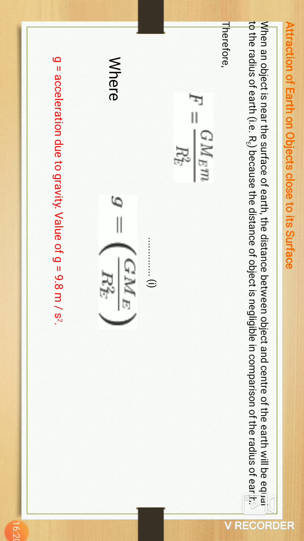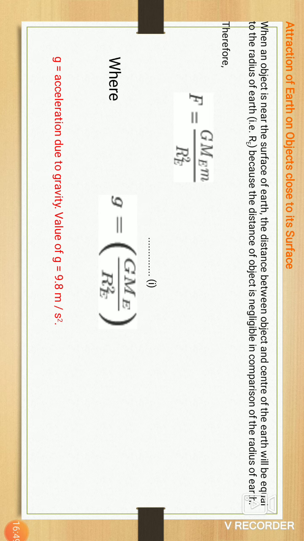When we put an object on the surface of the earth and take the distance from the center of the earth, the distance between the surface and that object is negligible.